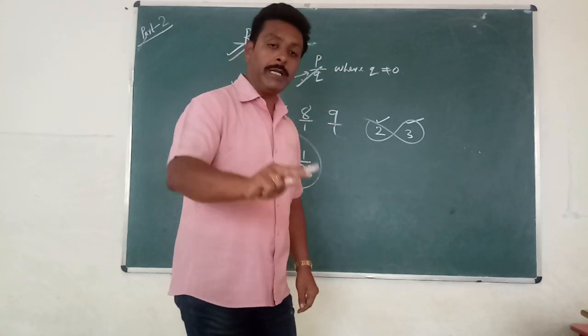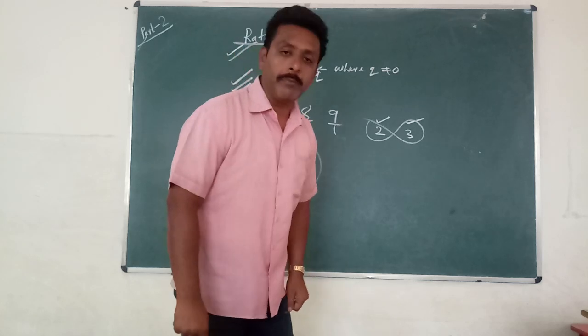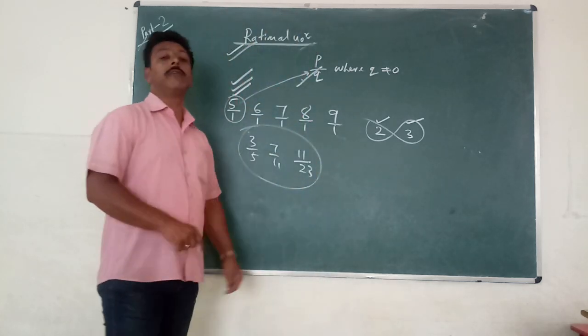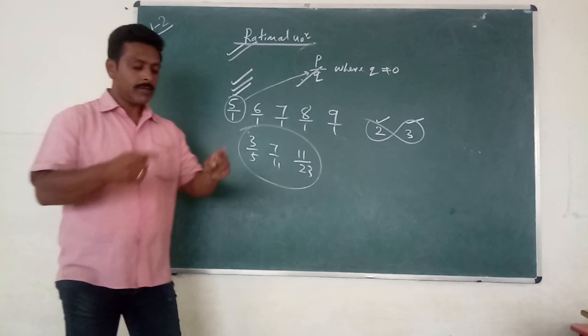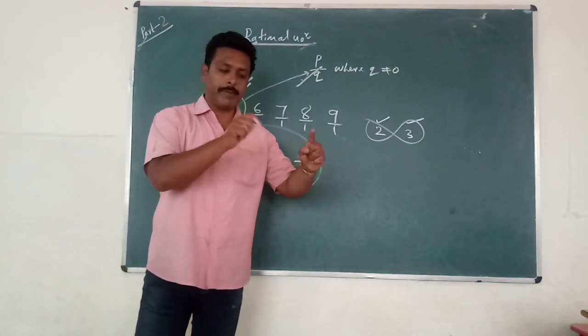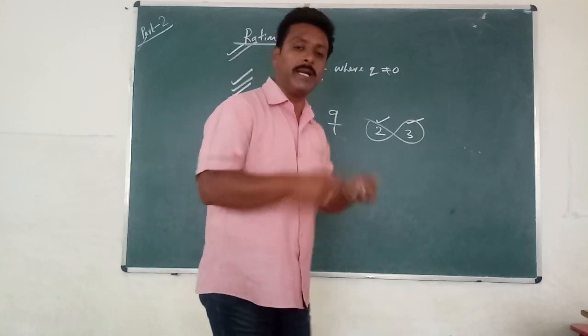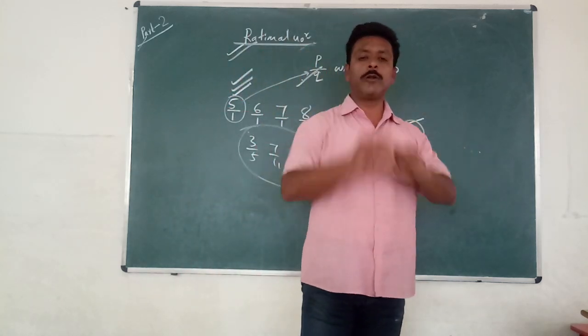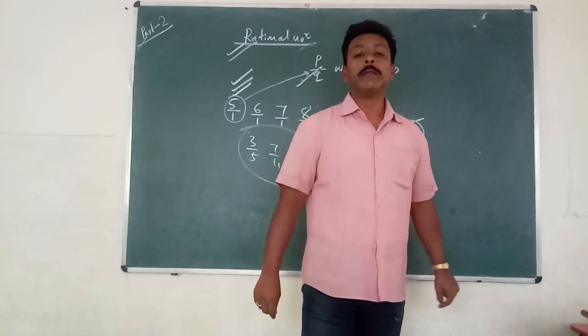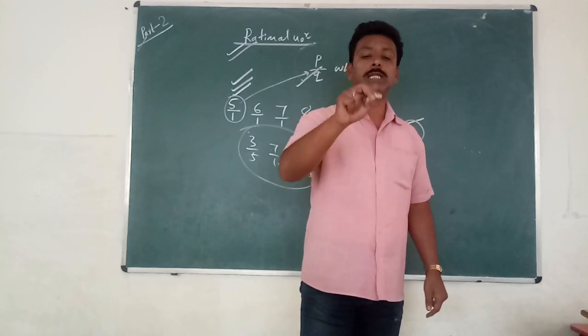In between any two rational numbers, there will be infinitely many rational numbers. In between any two rational numbers, infinite: not one, not two, not 10, not 100, not 1000, but lakhs, crores of numbers you are able to find out in between any two rational numbers.